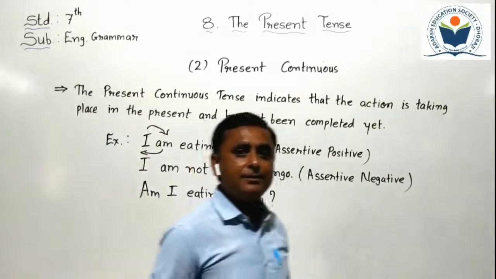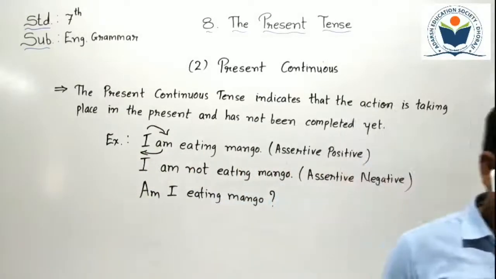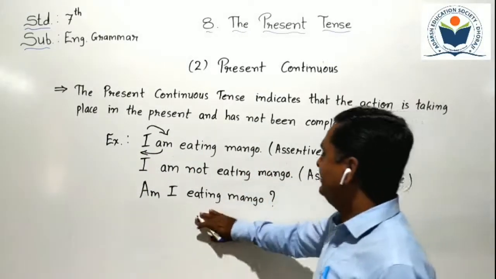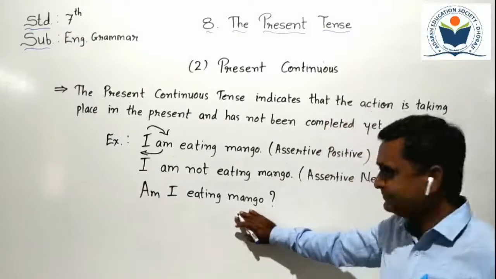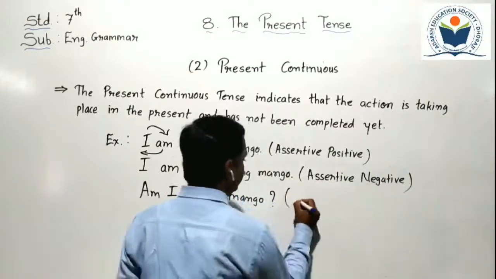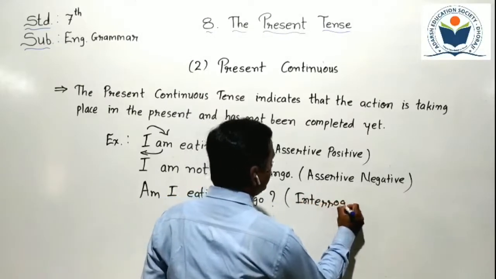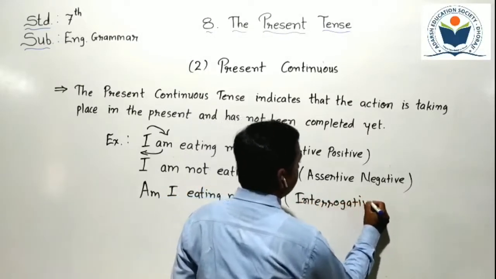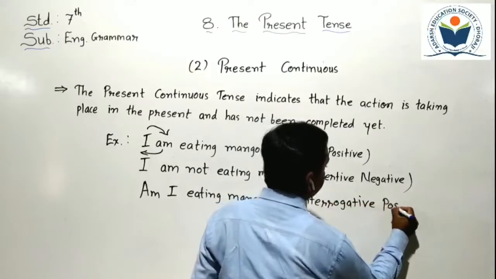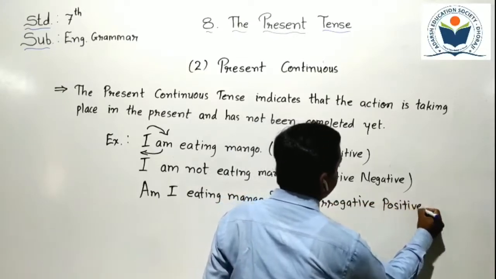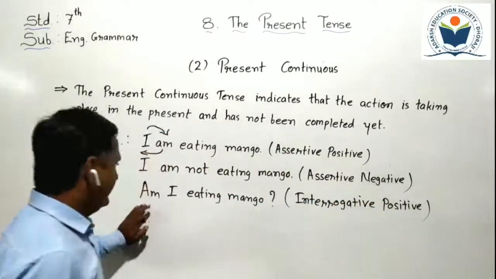It becomes an interrogative sentence. It's known as an interrogative positive sentence. Can you understand, student?